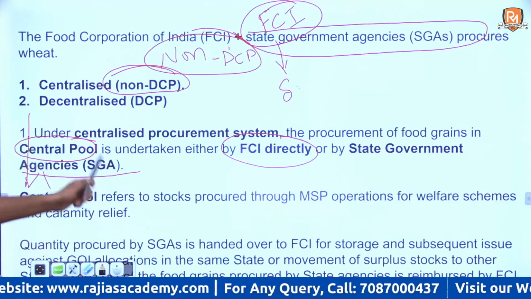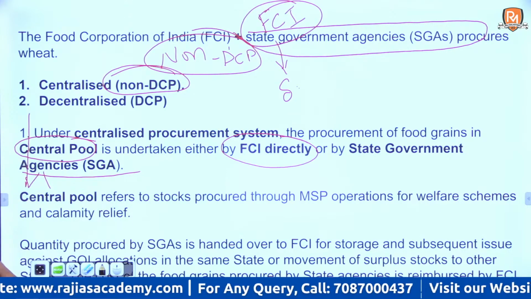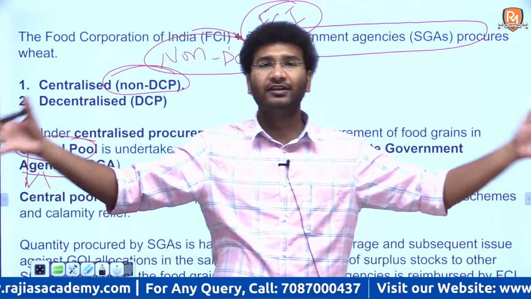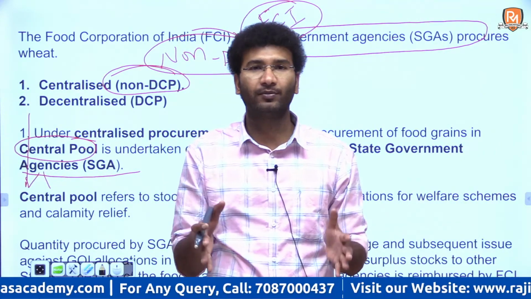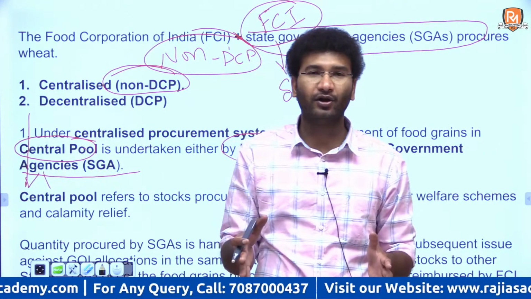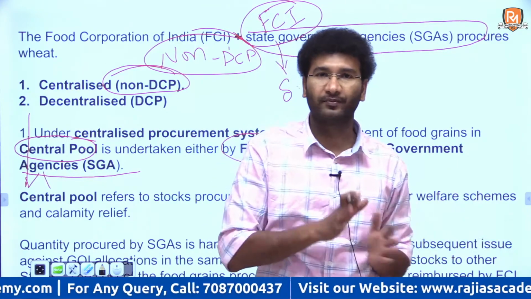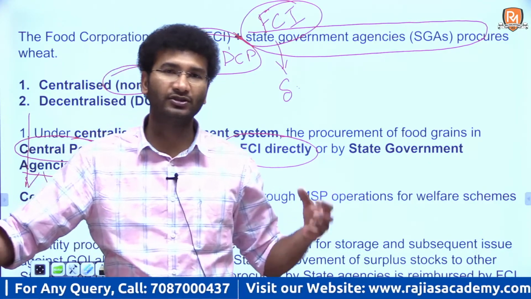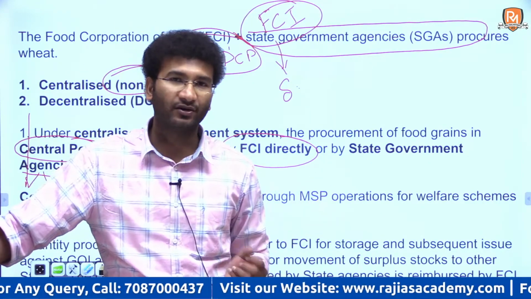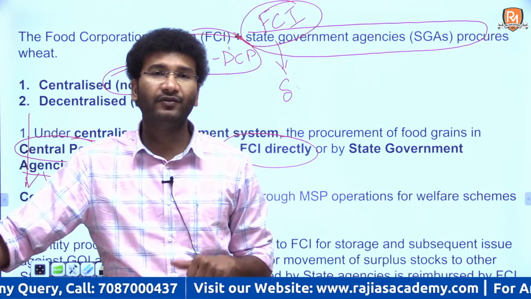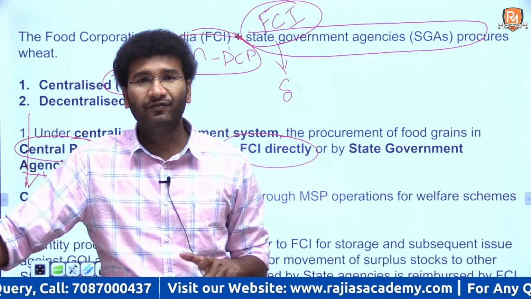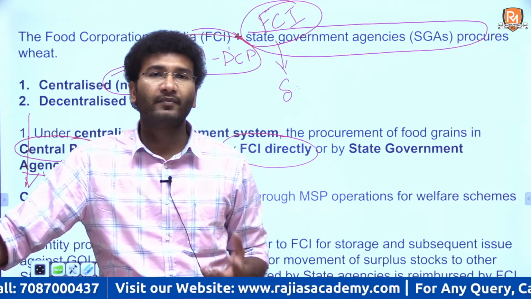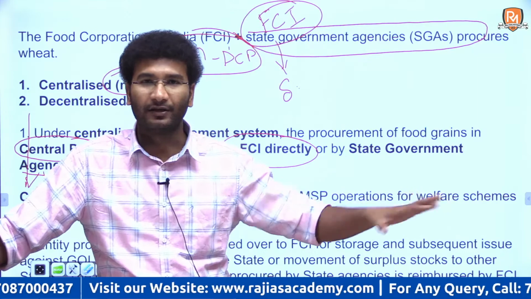Look at the wheat procurement policy, in this a central pool will be created. The central pool is nothing but whatever has been procured, everything will be brought to the central government, Food Corporation of India godowns, and each godown will keep and store it. There are some norms, some rules, on how much to be stored, how much to be distributed, that is through the Food Security Act. So today we have somewhere around 5 to 7 years of procured wheat and rice wherein the government of India can feed it to the public.